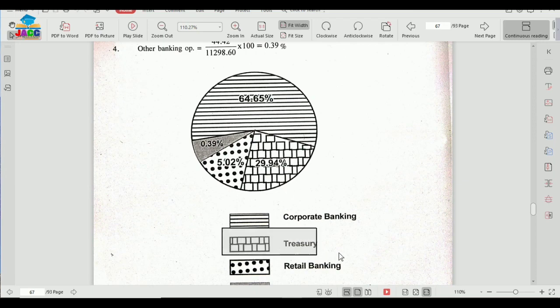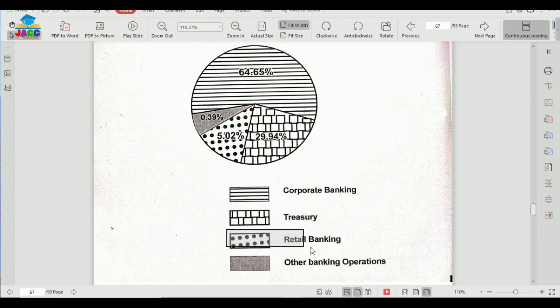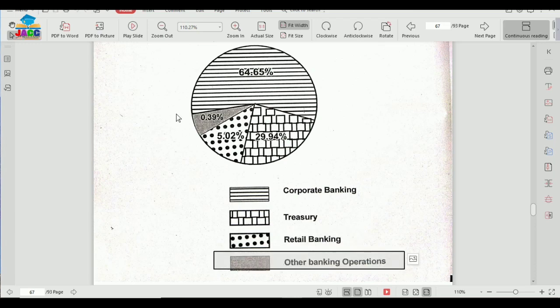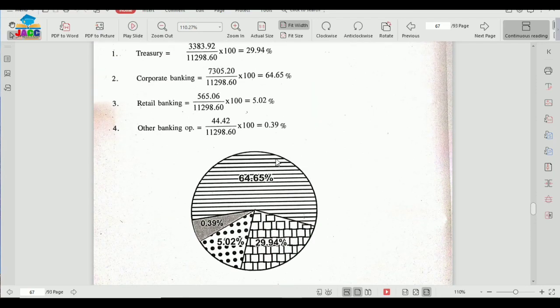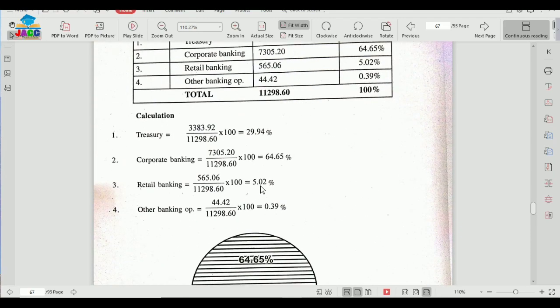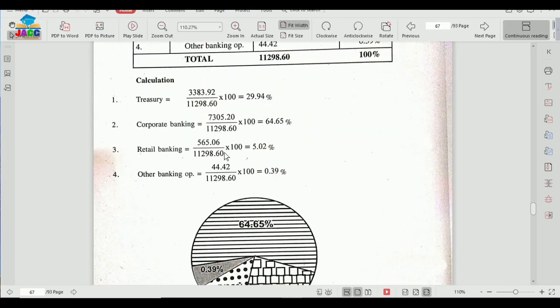Then this pattern I have taken for treasury. So treasury shows 29.94%. And then we have retail banking, and retail banking is having this pattern. This is 5.02%, and the other banking operations having this pattern, and this is only 0.39%. So this way the pie chart is to be prepared for sales analysis. So one analysis is over.